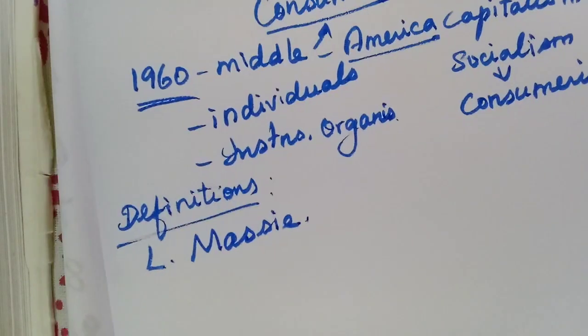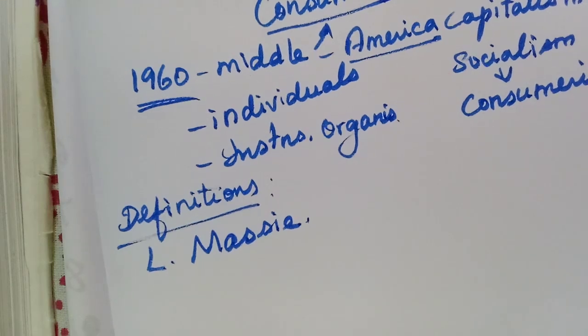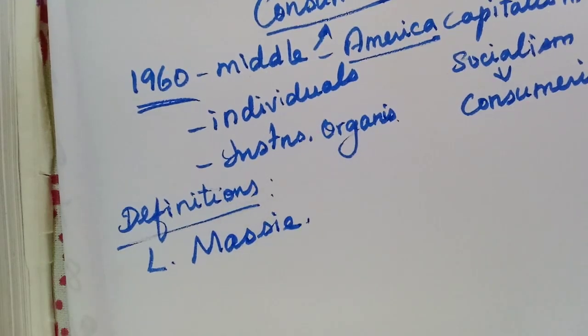L. Massey has said, consumerism is an attempt to enhance the rights and powers of buyers in relation to sellers. What is the meaning? Consumerism is one attempt. It will increase the rights and powers of buyers in relation to sellers.